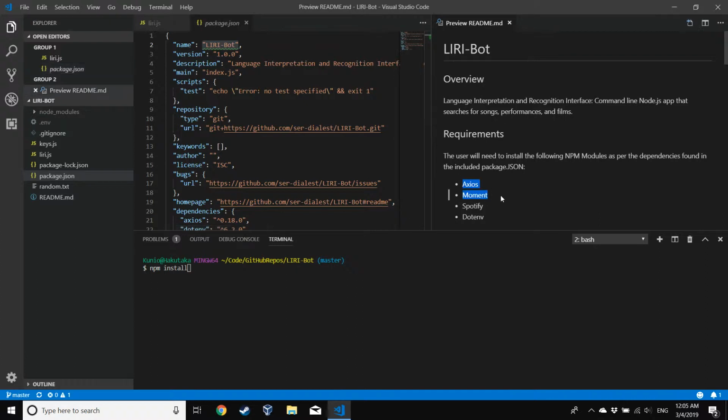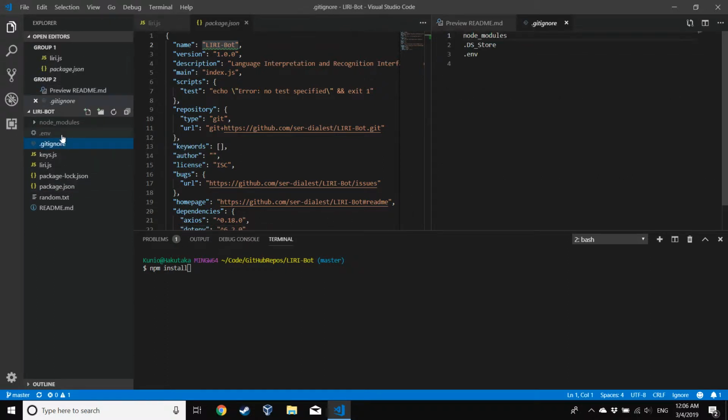Packages like Axios, like Moment, like Spotify, and like .env, which is my favorite one. Because it used to be that when you'd run my applications, which were purely front-end websites, I was fully exposed. And while I apologize for that, all of my code was visible, including the super secret keys that I use to access APIs, which is how we get information from other websites and databases. And that's bad. But now I can hide the most embarrassing parts of myself in a file that Git ignores.